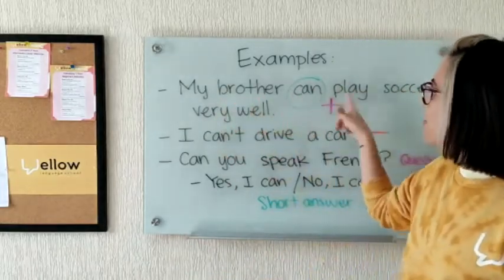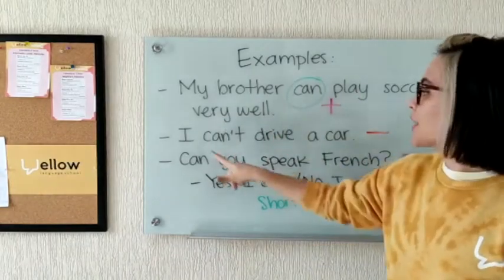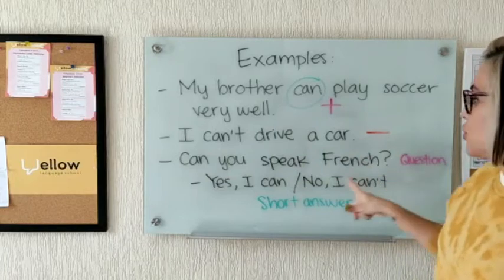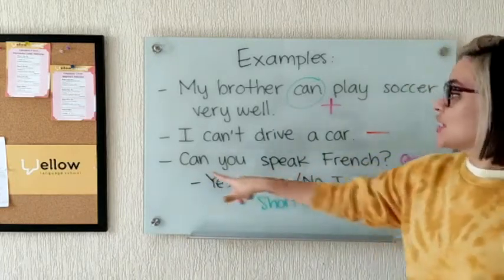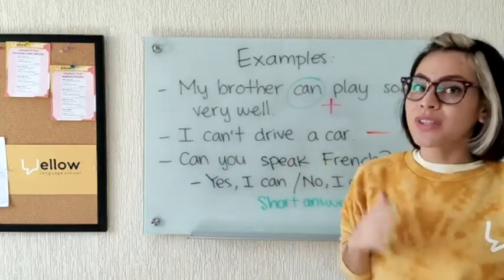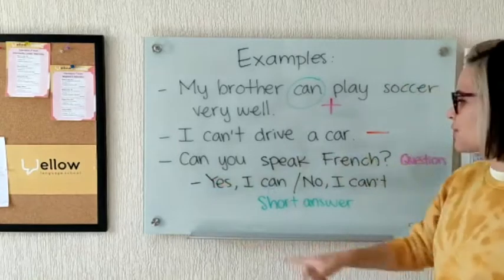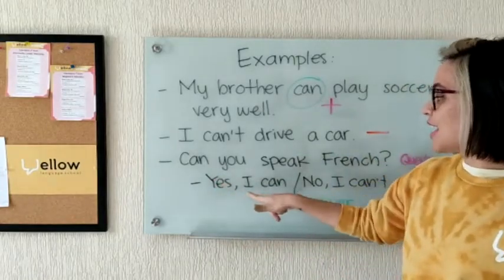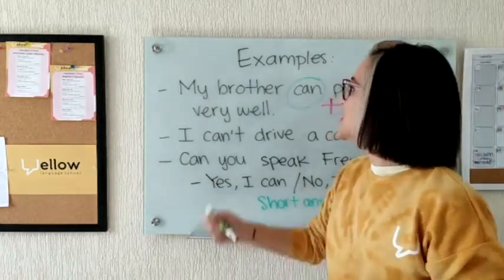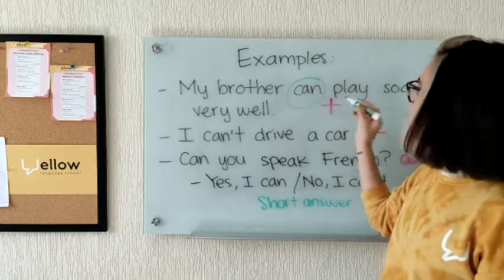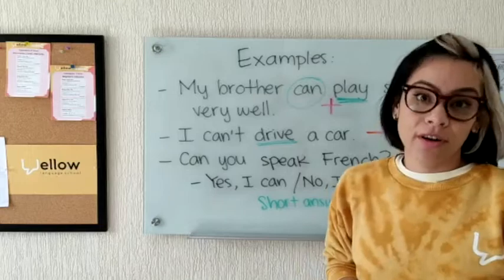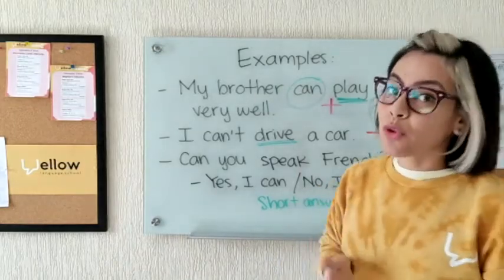So my brother can play soccer very well. I can't drive a car. This is my negative. My question, can you speak French? In this case, can is my auxiliary, so I can make my question with can. Can you speak French? My short answer, yes, I can, or no, I can't. Let me tell you another thing about this. After can, you only have to add the verb, okay? Only the base form of the verb.